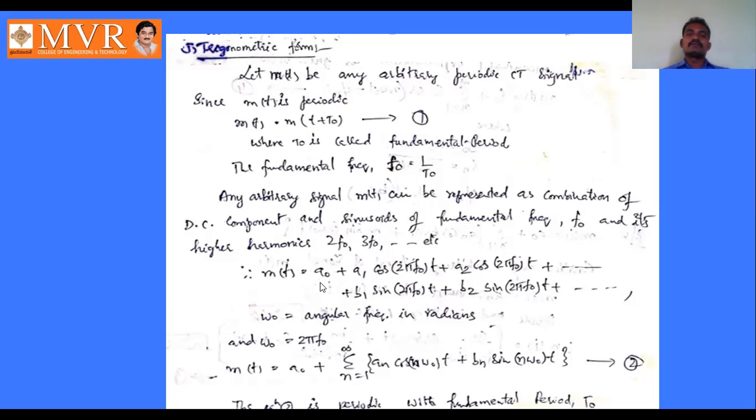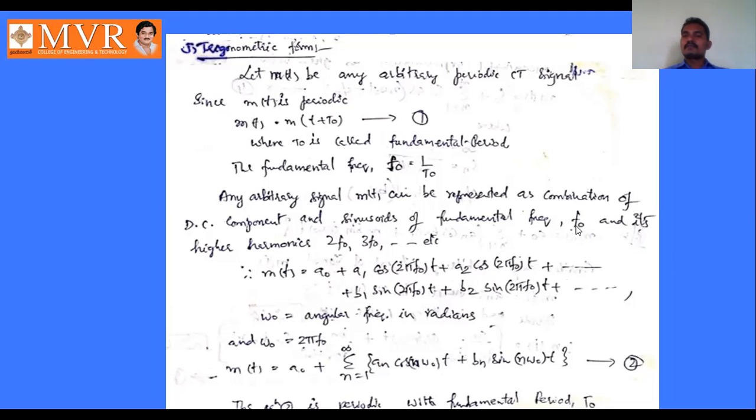A naught is the DC component, and A1 cos 2 pi f naught t plus A2 cos 2 pi f naught t plus A3 cos 2 pi f naught t, in the same manner, plus b1 sin 2 pi f naught t plus b2 sin 2 pi f naught t plus b3 sin 2 pi f naught t. Like this, we can write the AC component in the form of higher harmonics, that is f naught, 2f naught, 3f naught.